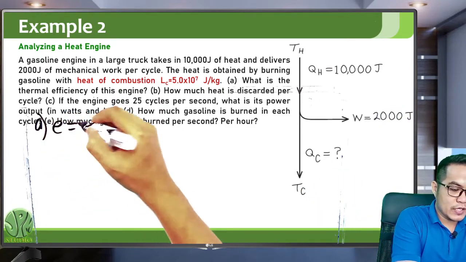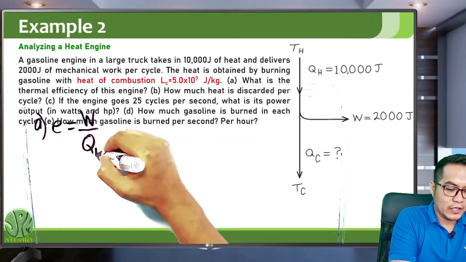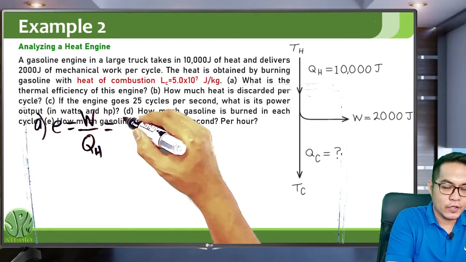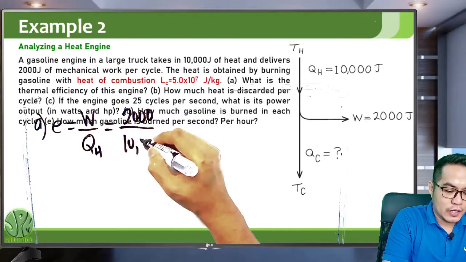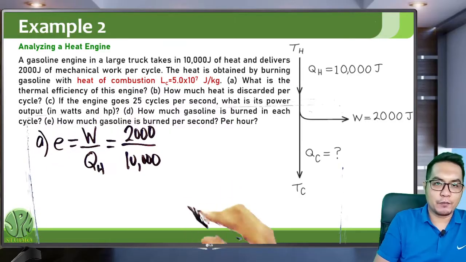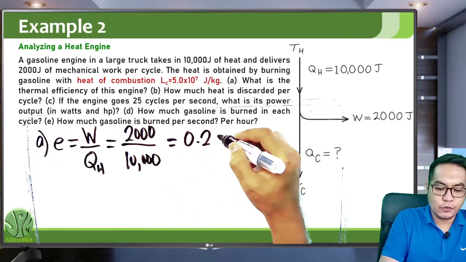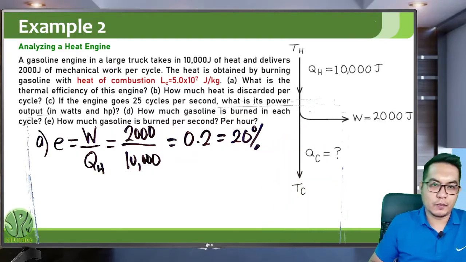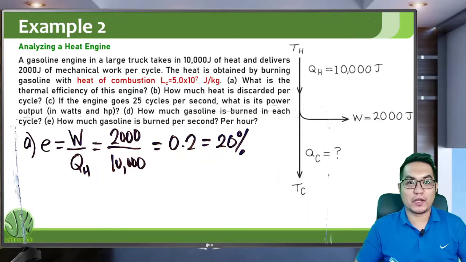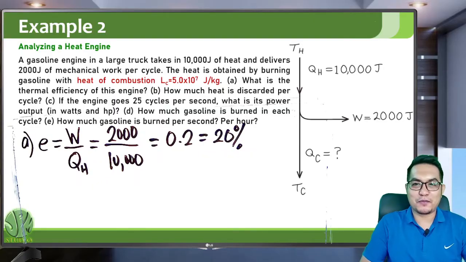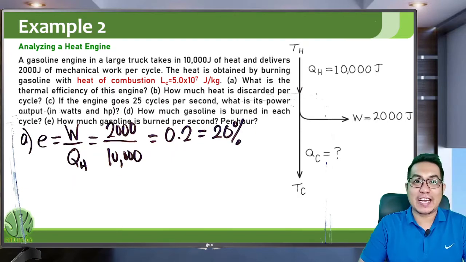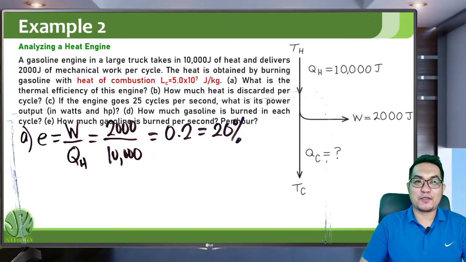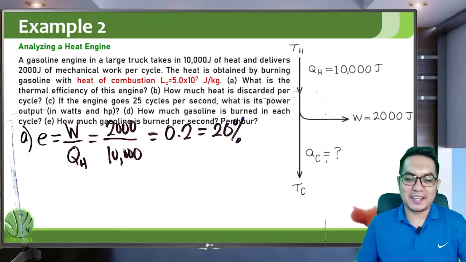So efficiency is just work output over heat input. In this case, you have 2,000 joules output and 10,000 joules of heat input. So you will get 0.2 or 20%. So the efficiency of this engine is only 20%. This is very true for very large automobiles, very large trucks in this case. Only 20% of the gasoline essentially is used to do work. The remaining 80% is discarded as heat.